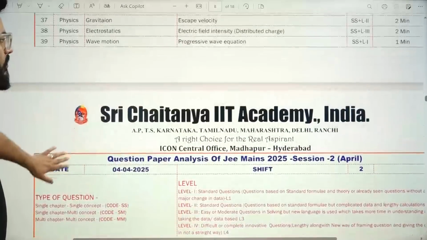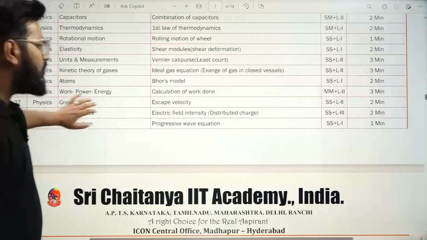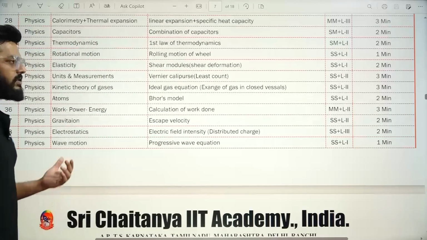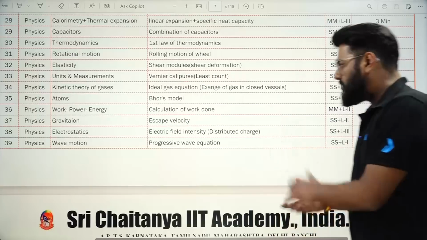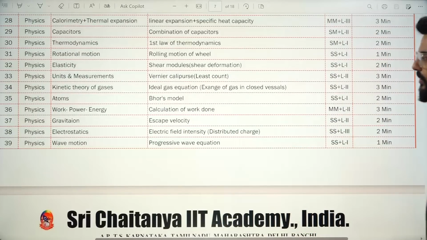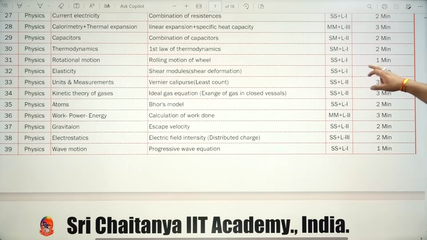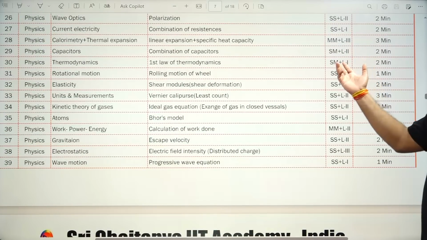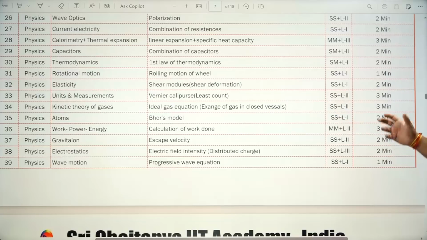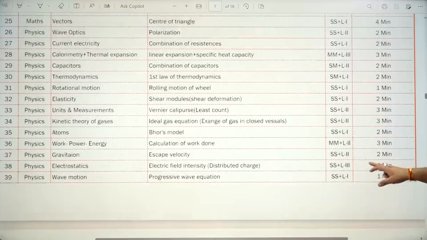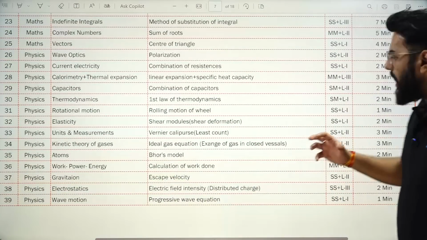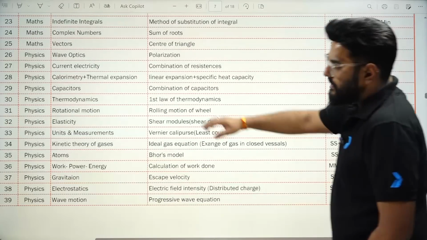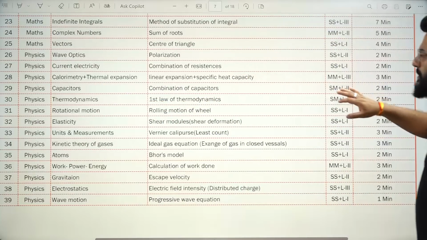And if I move ahead for the other problems, yes, so you had one multi-chapter, multi-concept problem of level 2 that was from work, power, energy, and obviously it involved calculus and all those heavy things also. It was a simple problem about calculation of work done, but yes, it had some concepts from other chapter as well. Then you have one problem of single chapter multi-concept level 1 from thermodynamics. So thermodynamics questions, as we saw in the earlier cases as well, they were on a higher note, right? Then you had this calorimeter and thermal expansion, 2 concepts mixed from a single chapter only. Linear expansion, specific heat capacity.